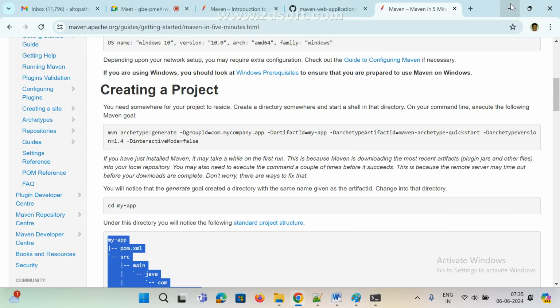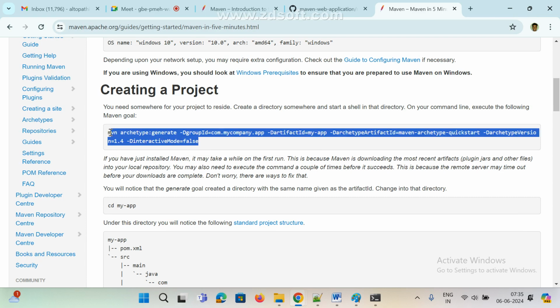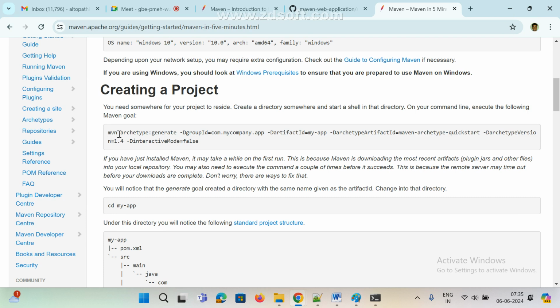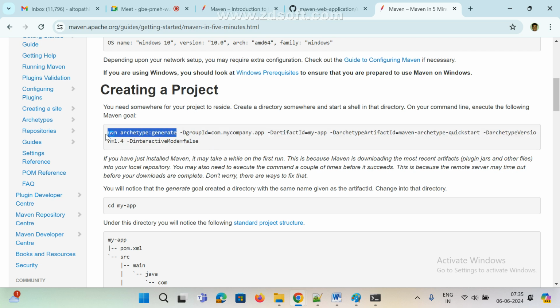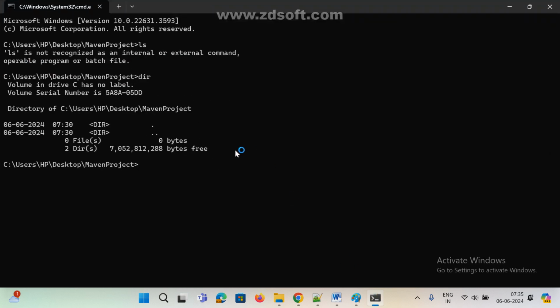Now if you want to create any project, you can copy and paste it the same way, no problem. Only one command. See here, mvn archetype:generate, and this is the group id, this is the artifact id, this is the artifact id name, and this is the version you want. All these we can pass here also. Simply I am giving only this command. Now how will it work? See here, copy this one and just run this command, mvn archetype:generate.